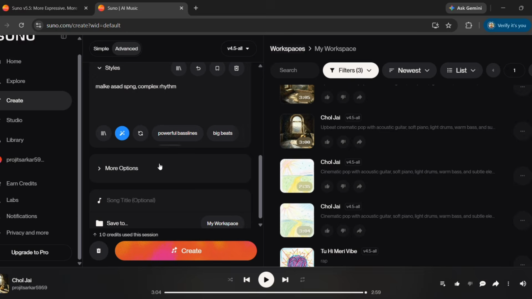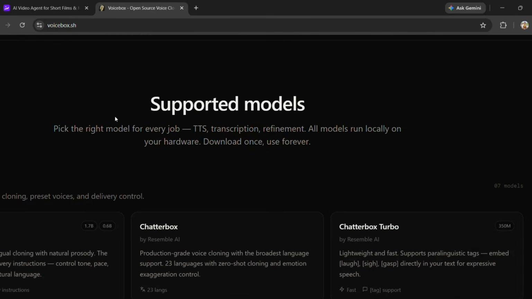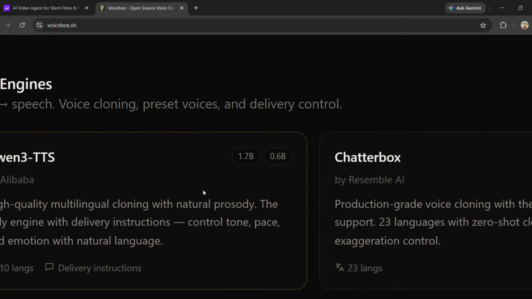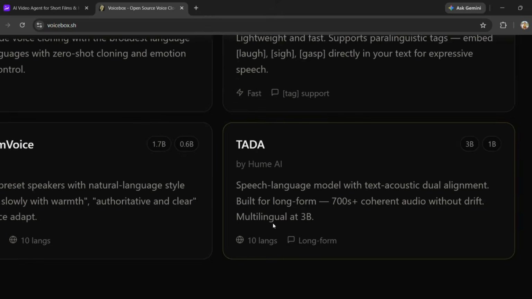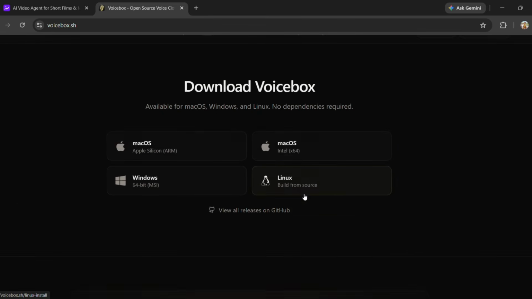It's primarily a real-time AI voice changer for gaming, streaming, calls, and content creation. It can transform your microphone into different voices and effects with very low latency. Let's start with Suno.